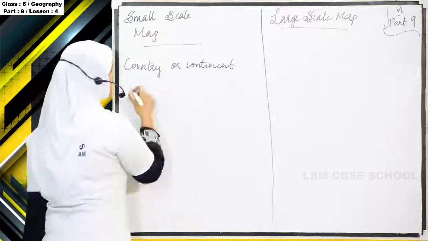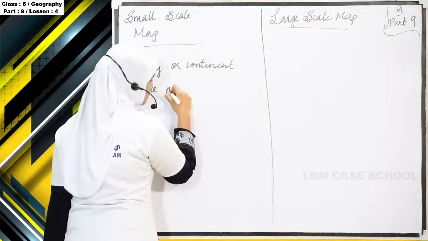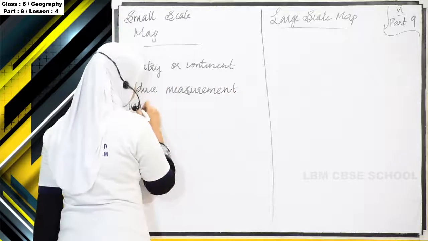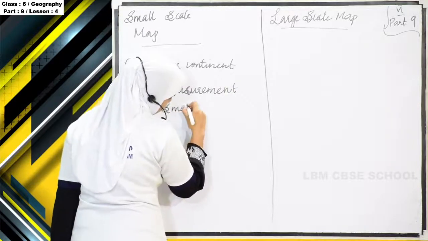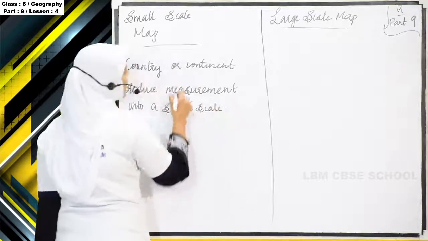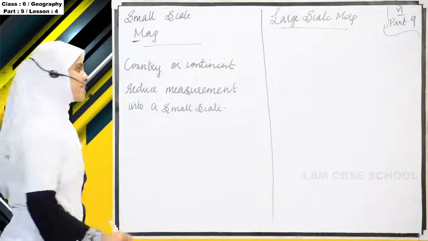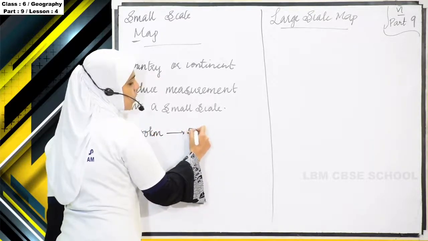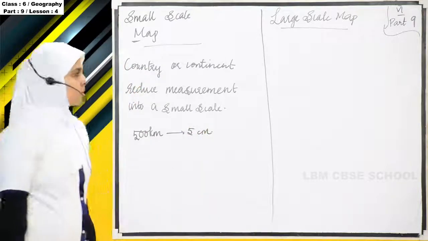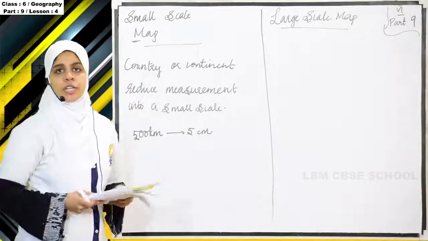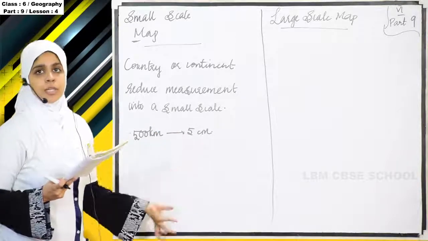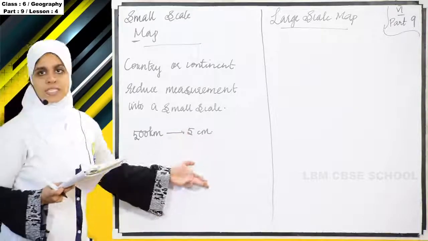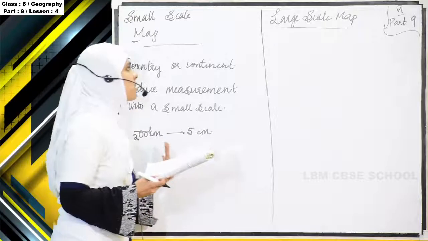Then what we will do? We will reduce the measurement into a small scale. Such type of maps are known as small scale map. For example, actual distance will be 500 kilometer. In map, we will only show 5 centimeter. Okay, so we want to show a country or continent, but it is a large thing, so we can't show it. We will reduce the measurement in a small scale, and the 500 kilometer will become like 5 centimeter, for example. Such type of maps are known as small scale map.